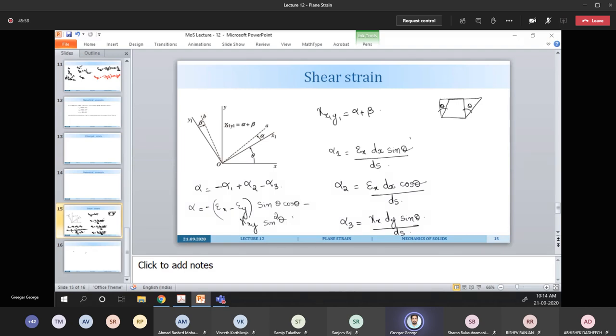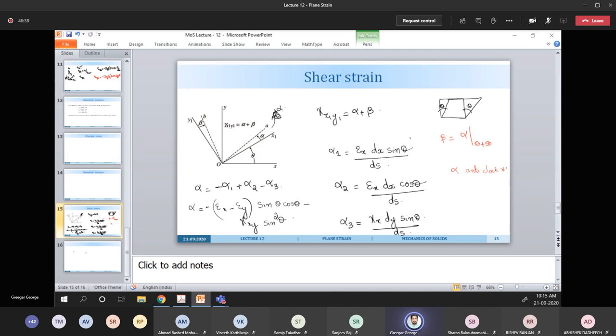So this is the change in angle along the x1 axis, which is given by alpha. Similarly, along the y1 axis, there is a decrease in angle beta, which you need to find out. To find beta, substitute the theta value in alpha by theta plus 90. Note that if alpha is anti-clockwise, that is positive, then beta is clockwise.